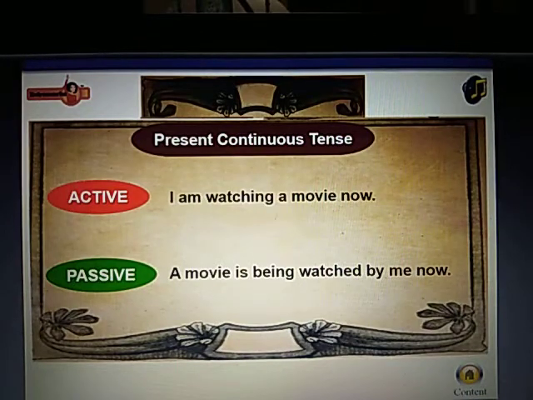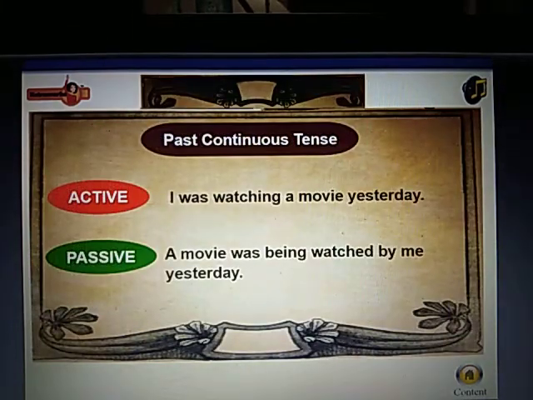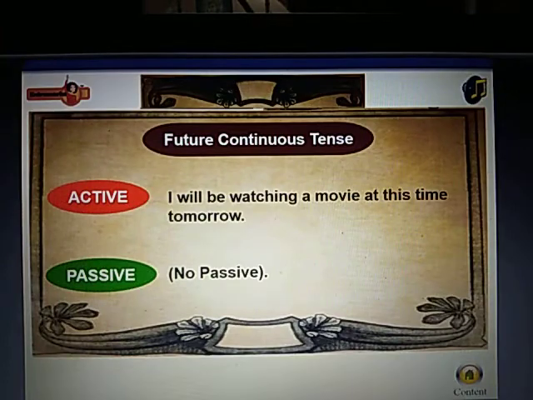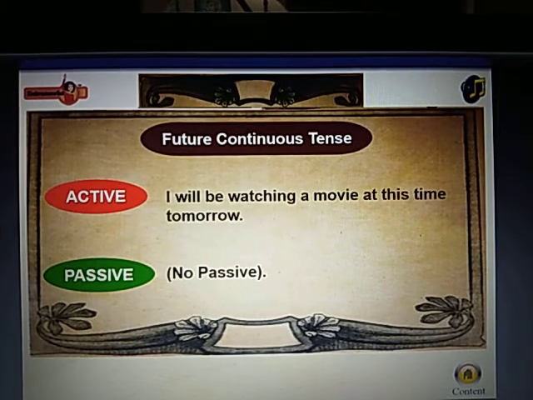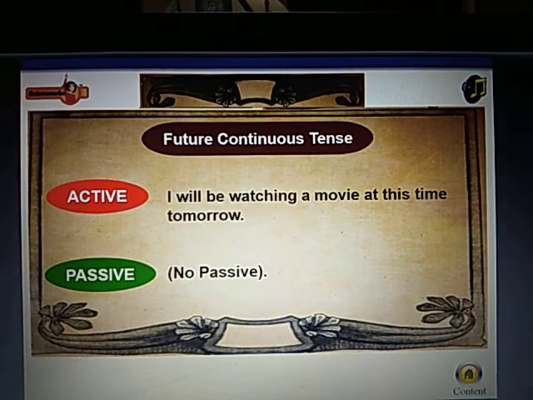Present continuous tense. Active. I'm watching a movie now. Passive. A movie is being watched by me now. Past continuous tense. Active. I was watching a movie yesterday. Passive. A movie was being watched by me yesterday. Future continuous tense. Active. I will be watching a movie at this time tomorrow. Passive. Take note that there is no passive in future continuous tense.